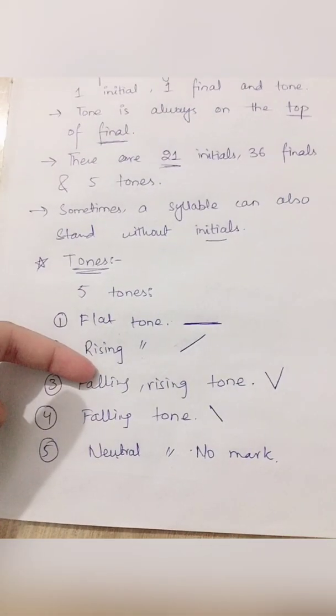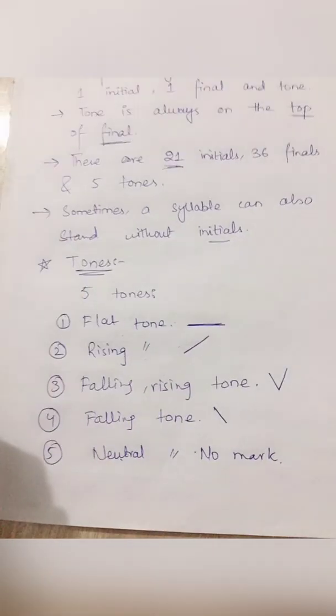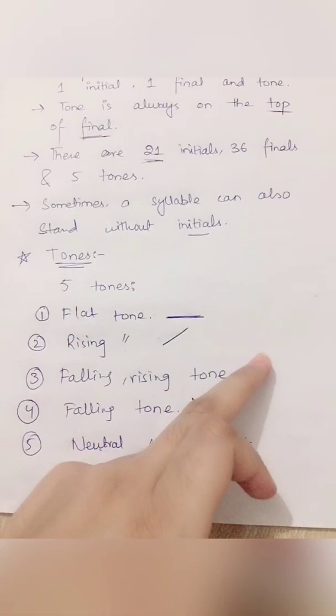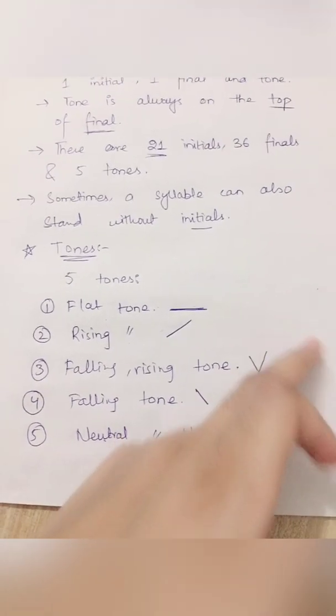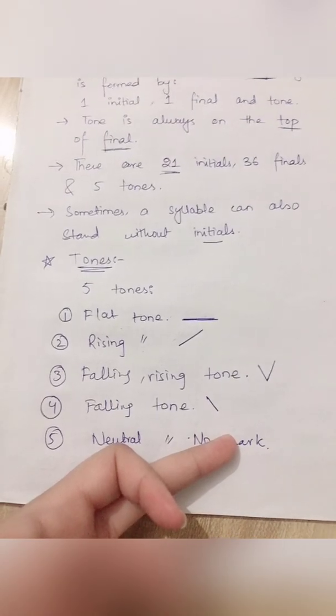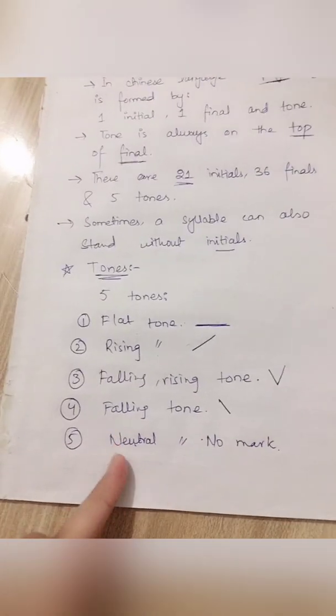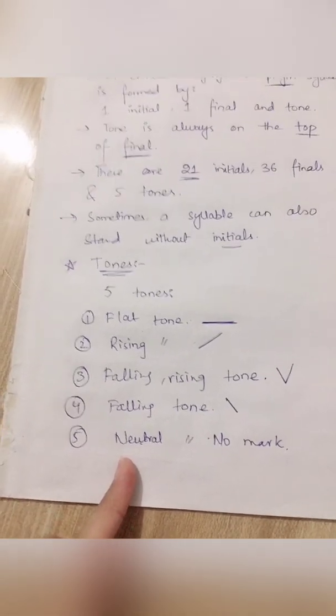And rising has this mark because this mark is rising like this. And falling rising is falling and then rising. Falling tone is coming down just like falling. And neutral has no mark, therefore it has the name neutral.